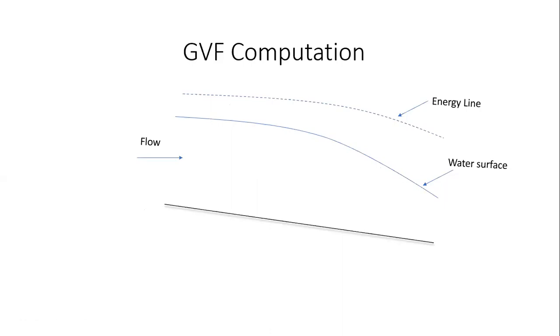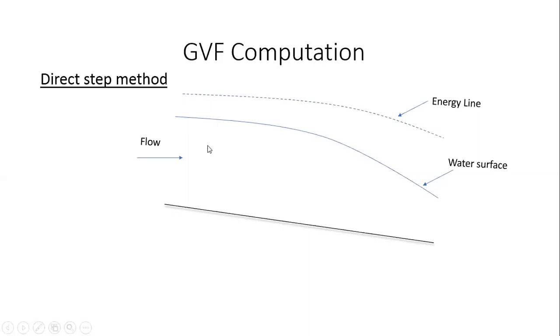We are going to develop what is called the direct step method to estimate the length of the gradually varied flow profile. Our objective is to estimate the length of the gradually varied flow profile. How long does it take to change from this level to this level? That is our objective. So we will use what is called the direct step method.